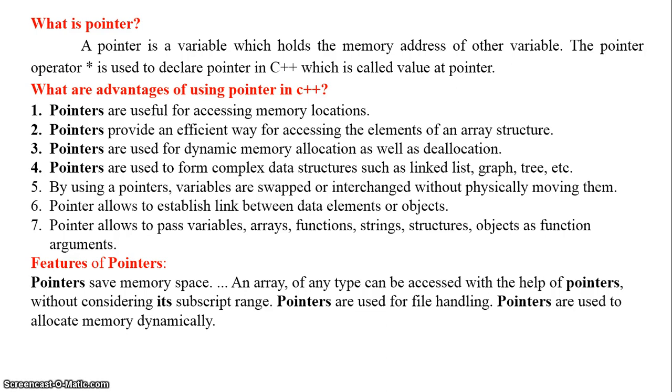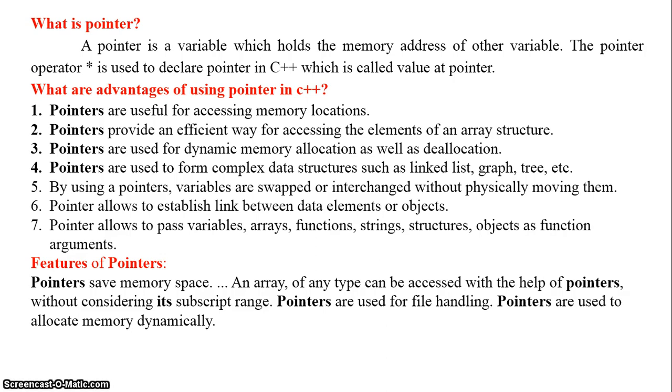For the pointer, there are two operators used, asterisk and ampersand. The asterisk operator is called the dereference operator, or value-at operator. It gives what value the pointer holds, and that is denoted by the asterisk sign. The ampersand sign, the and symbol, is used as address-of. The memory address the pointer holds is denoted by the ampersand sign.